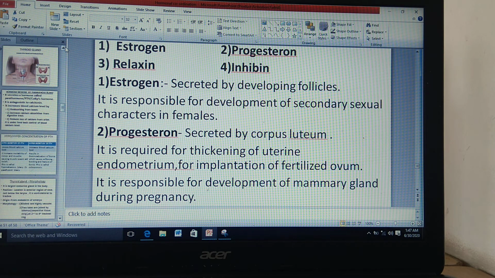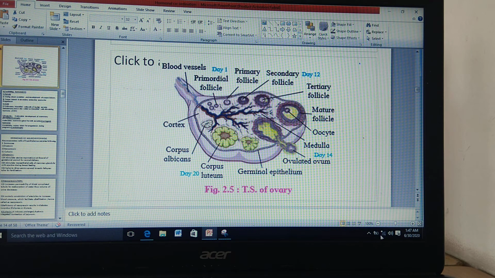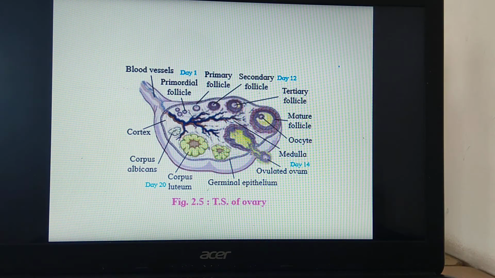I'll show you the diagram for TS of testes, TS of ovary. See here, this ovary secretes 4 hormones. Which are the 4 hormones secreted by the ovary? First one is called estrogen. Second one is called progesterone. Third one is called relaxin, and fourth one is called inhibin.